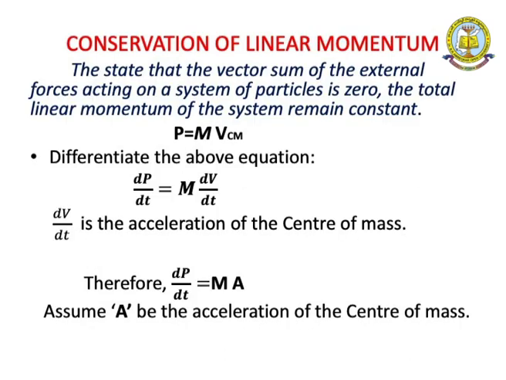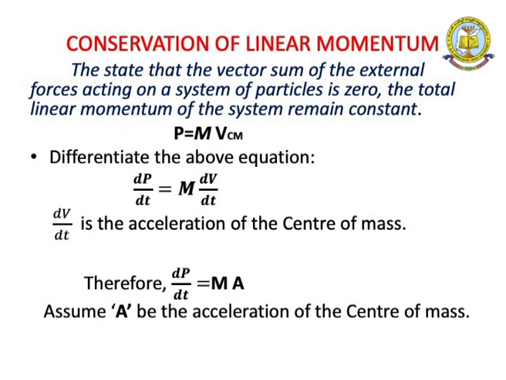Next, conservation of linear momentum. What is the conservation of linear momentum? It states that if the vector sum of the external forces acting on a system of particles is 0, the total linear momentum of the system remains constant. Here p is equal to M into Vcm, where M is the total mass and Vcm is the velocity of the center of mass of the system. Now we differentiate this momentum equation.